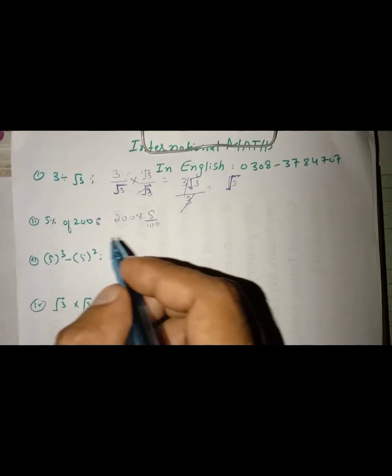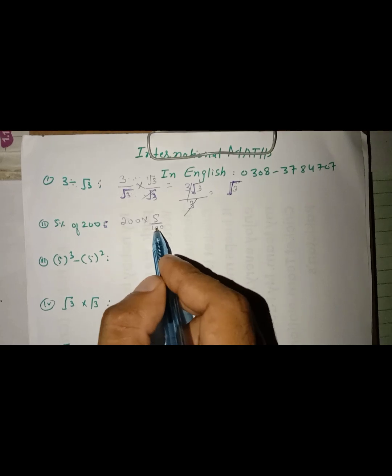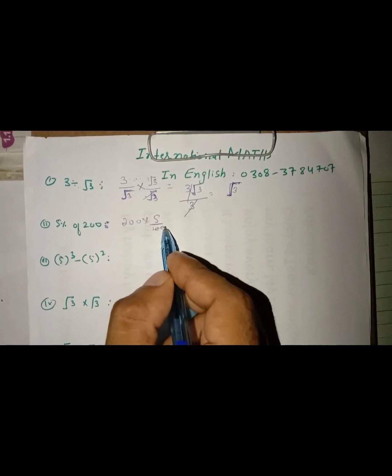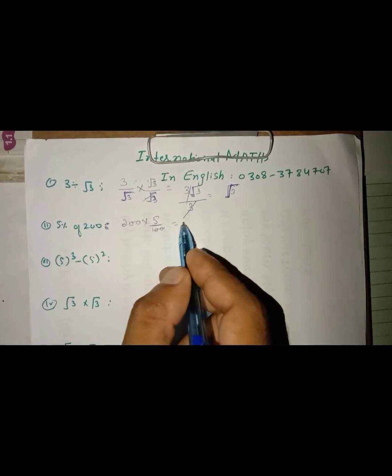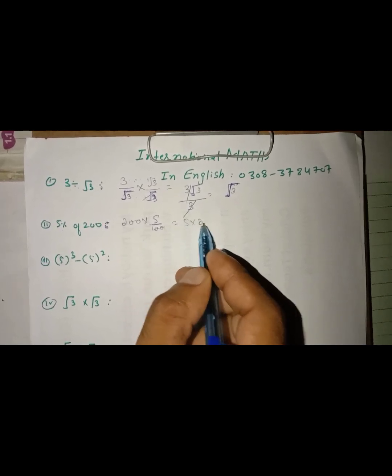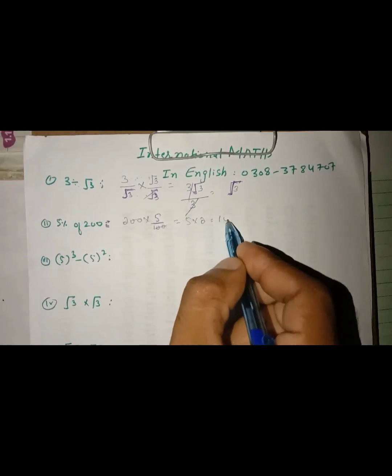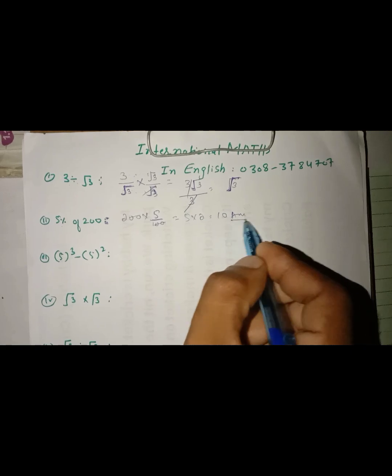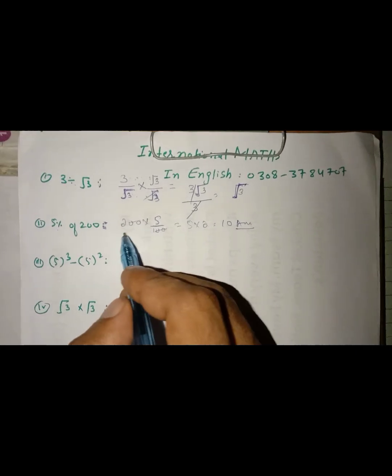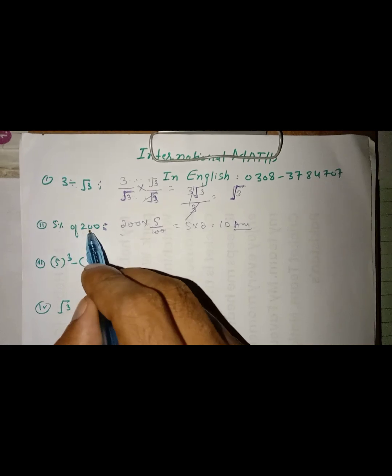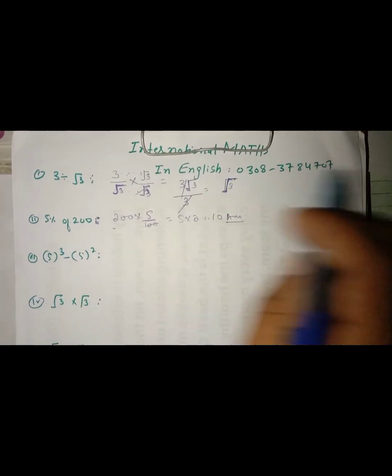This is a very simple problem. You can see the zeros cancel out, 5 and 2, so 5 multiplied by 2 is equal to 10. It is our correct and perfect answer. The 5% of 200 is only 10.